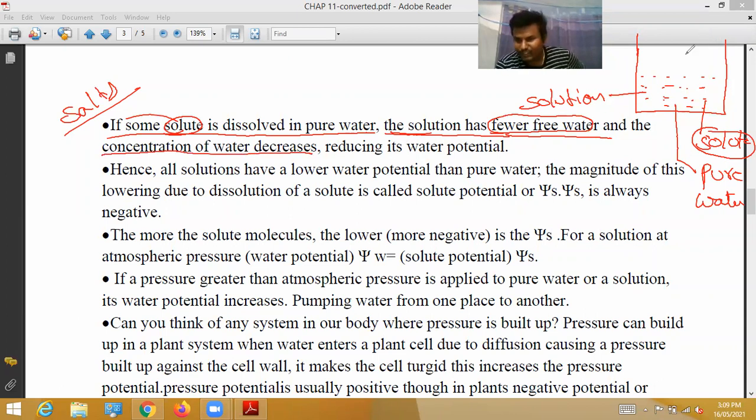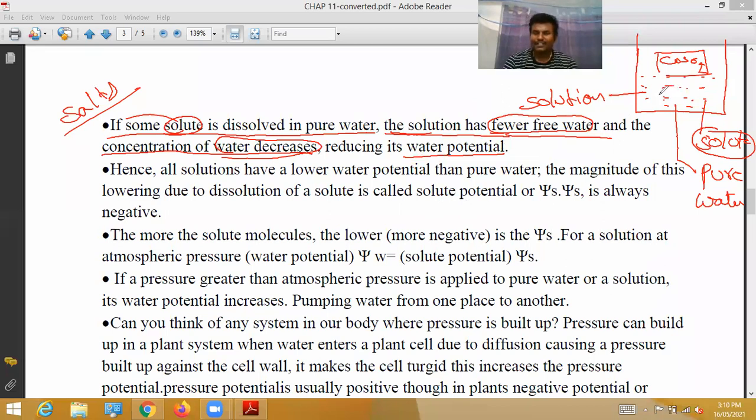When we add copper sulfate, which is a type of salt, to this water, water molecules become fewer and the concentration of water decreases. Then automatically the water potential also decreases. That is the first point.